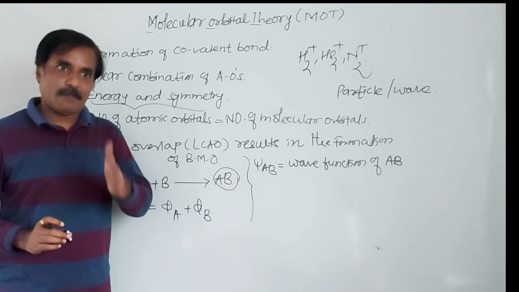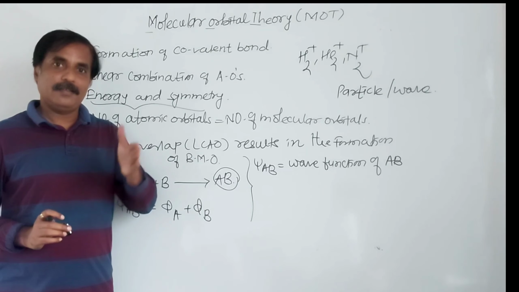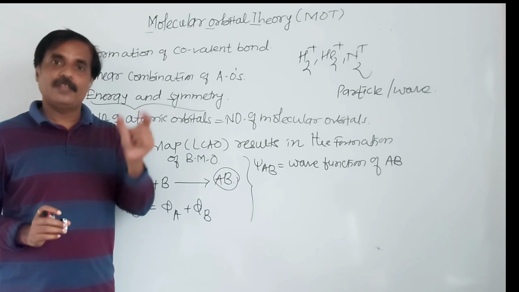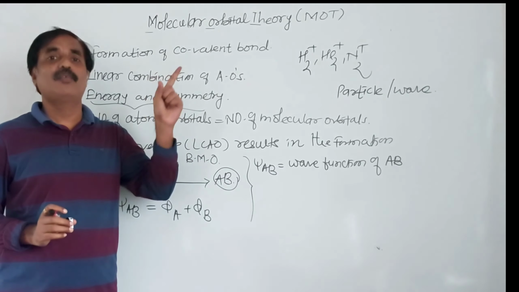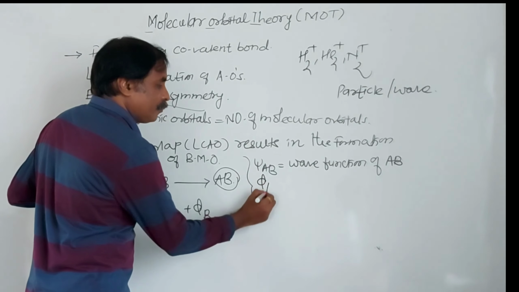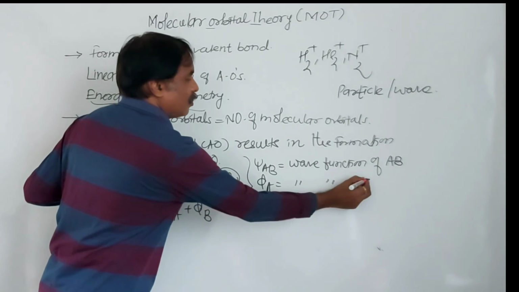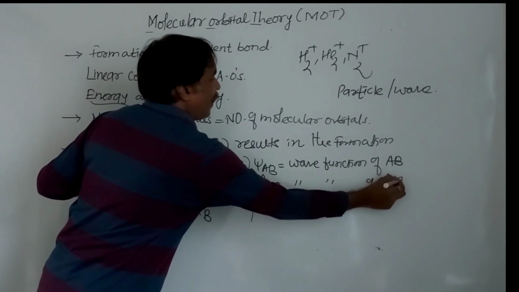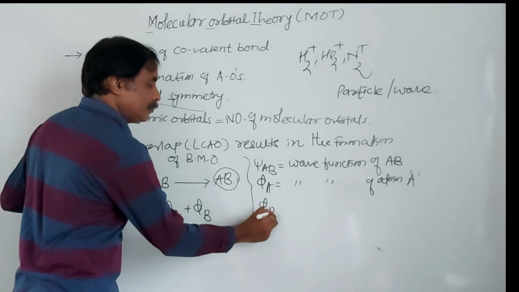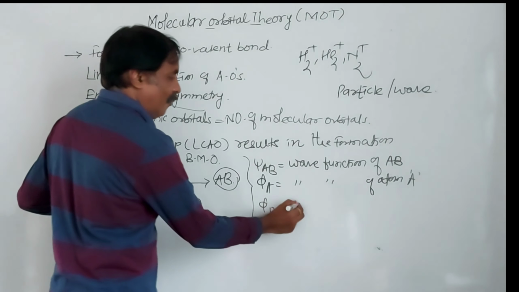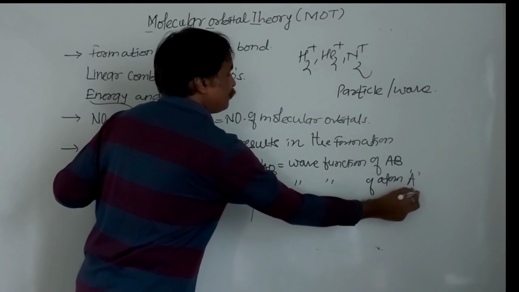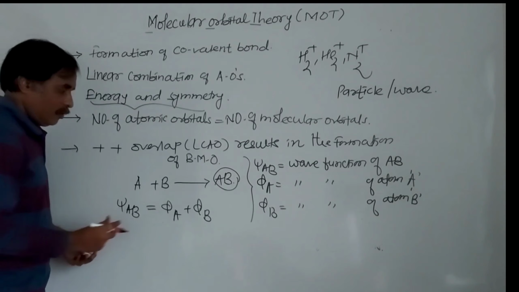Remember, molecular orbital, that is, we can say, is associated with the whole molecule. This is an important assumption of MOT. Psi A is the wave function of isolated atom A, and psi B is the wave function of isolated atom B. Here, what is the sign of this psi A?